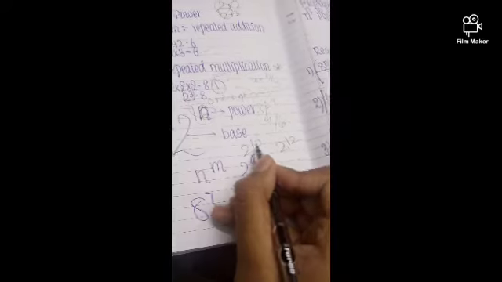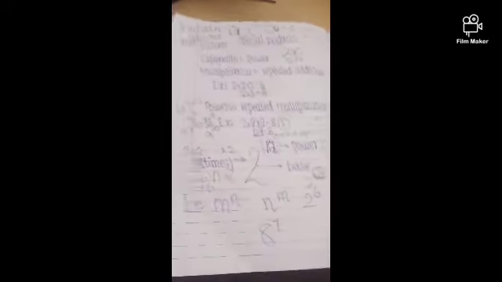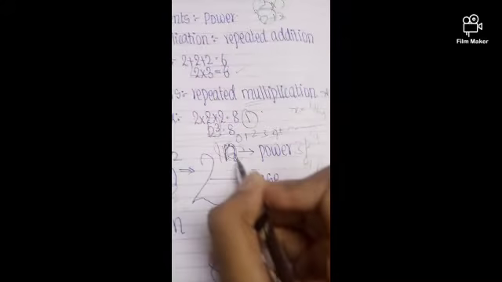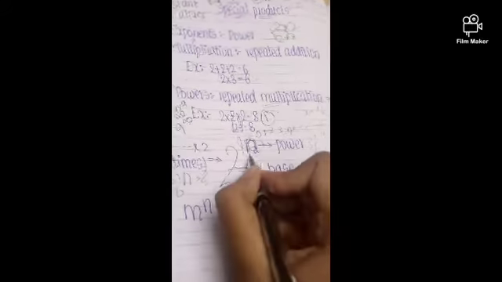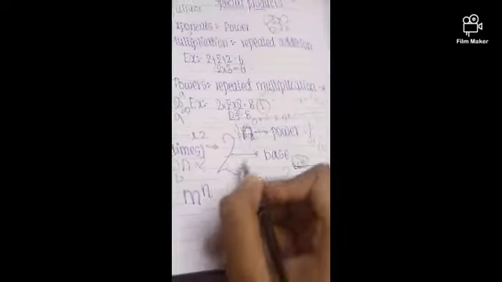Any number n, we can write it as 2 to the power of anything. So this is the power of 2. Here we are going to learn that n is the power and 2 is the base. So n is the power of base 2.